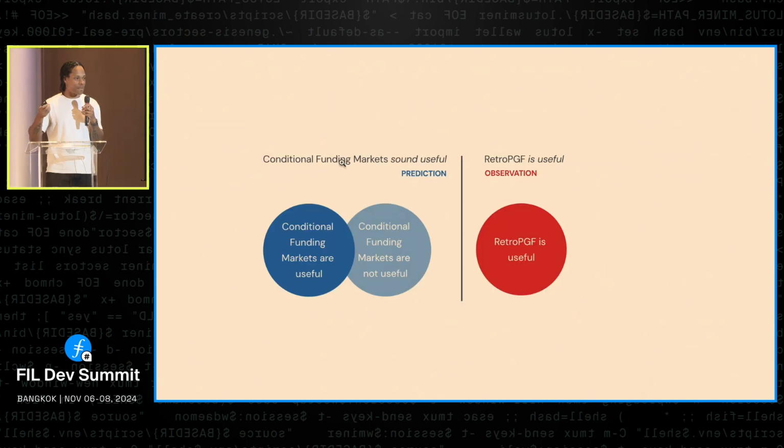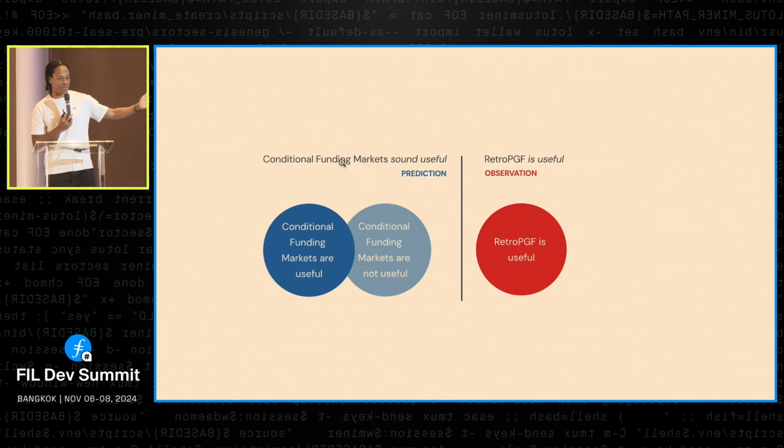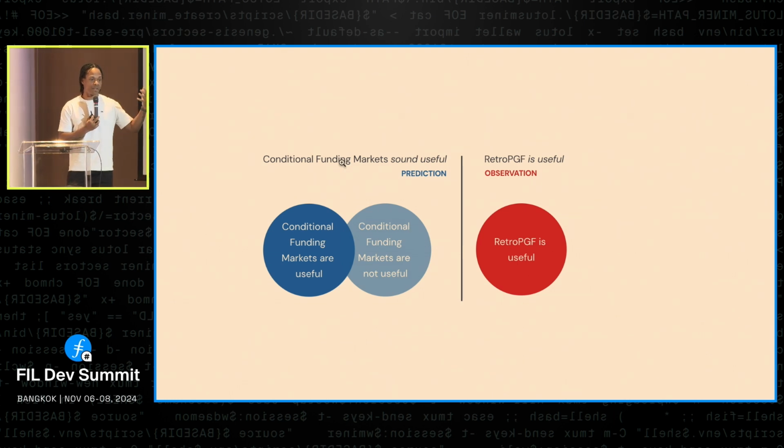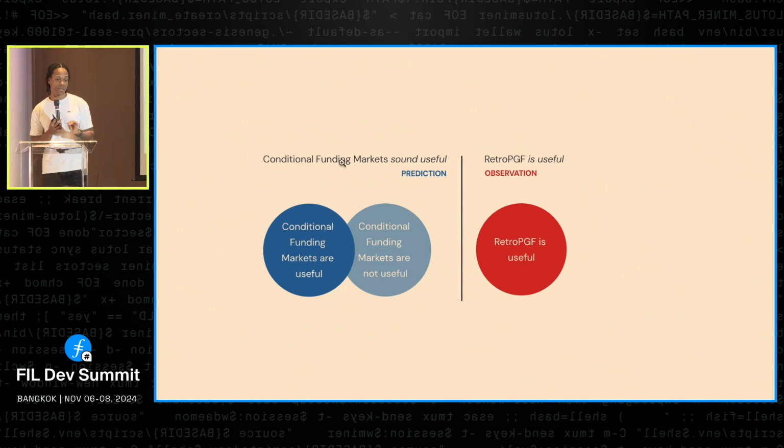So what we can start to think about is this multiple worlds problem. On the left, conditional markets sound useful. That's a prediction. And now we have these two worlds. There's a world where conditional funding markets are useful, and there's a probability we're in that world. There's a world where conditional funding markets are not useful at all, and there's also a probability we're in that world. But there's this observation that RetroPGF is already useful.